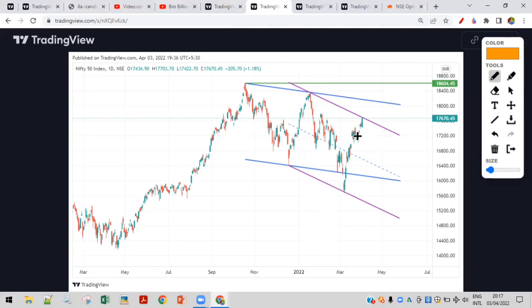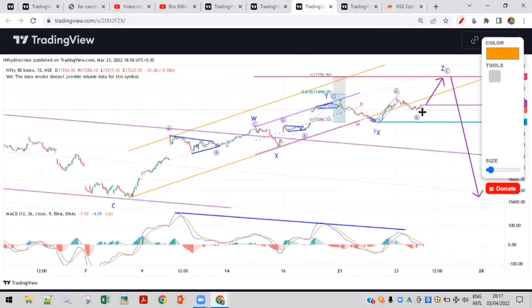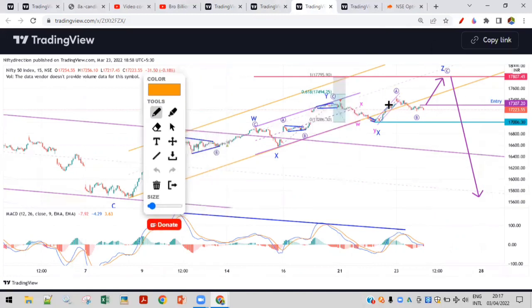So let's understand what happened on a lower time frame after we analyzed on 23rd March. On 23rd March, we had the view that Nifty is going to go up towards 17,800 and then drop on the downside. Unfortunately, Nifty in a B wave went down. It has broken this and then went up. That is what has happened. So this chart will change a little bit, and we will discuss that shortly.